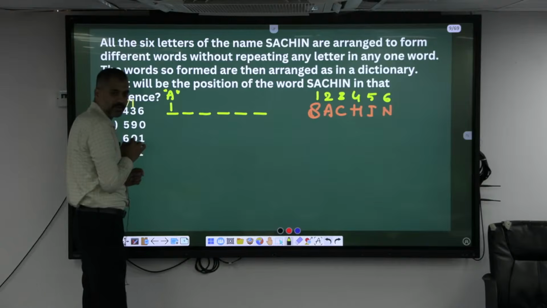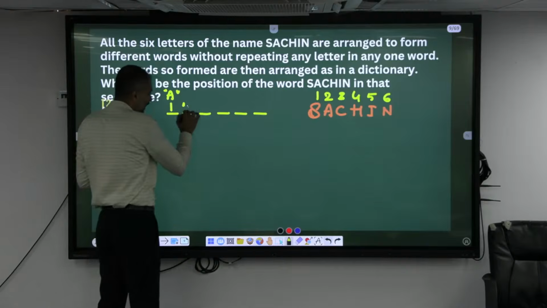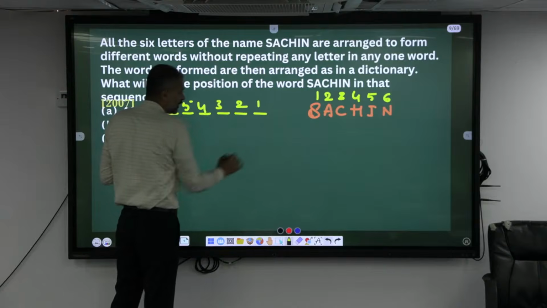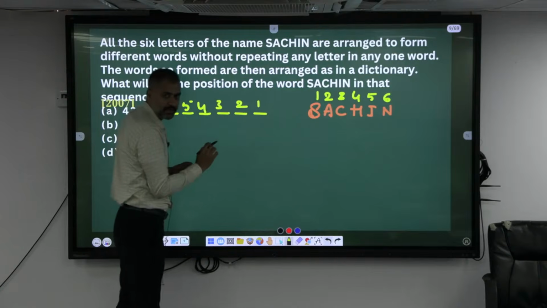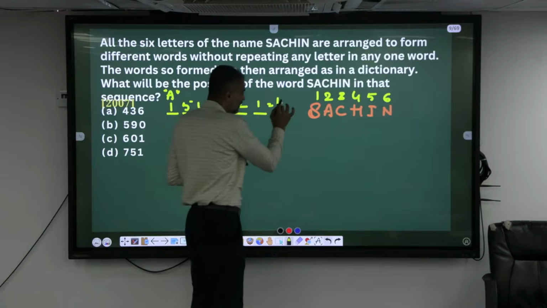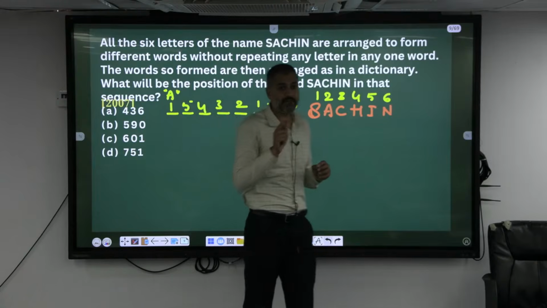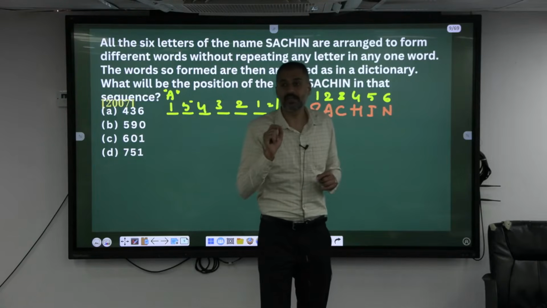For this position 5. Here only A must come, right? Here 5. Afterwards 4, 3, 2, 1, isn't it? So can I say this is 1 into 5 factorial? Okay, what is 5 factorial? 120 ways. 120 ways you can arrange them which starts only with A.